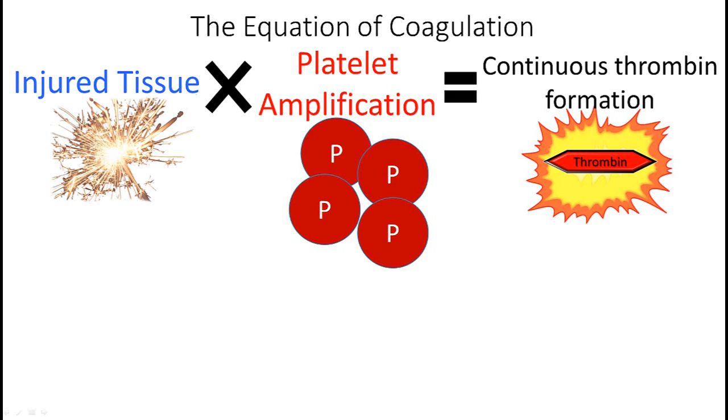In conclusion, I'd like to stress once again the utility of this equation for coagulation. It is simple enough for you to remember and provides clinical value when thinking about dynamic changes in coagulation and the therapies we employ to stabilize coagulopathic patients. Having understood how coagulation works, you are now ready for a discussion of clot dissolution and the fibrinolytic system. This will be discussed in our next video.